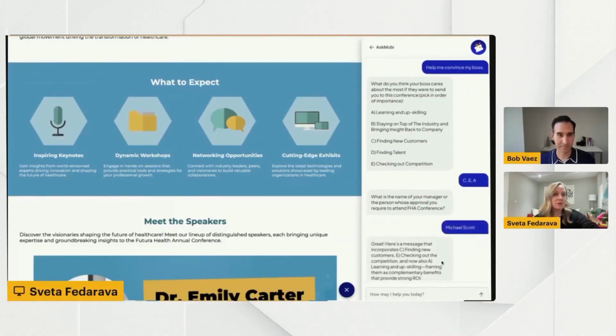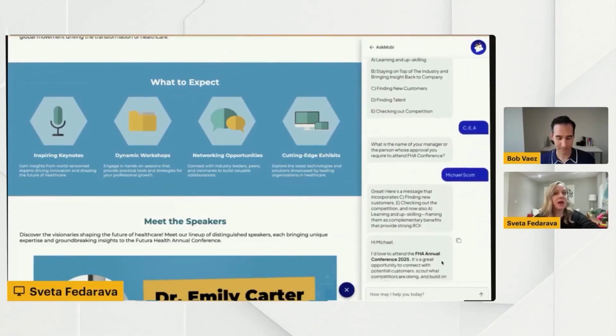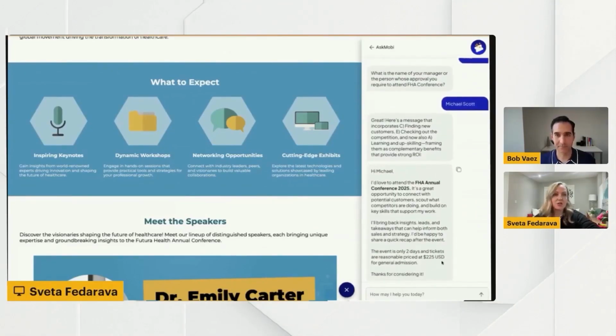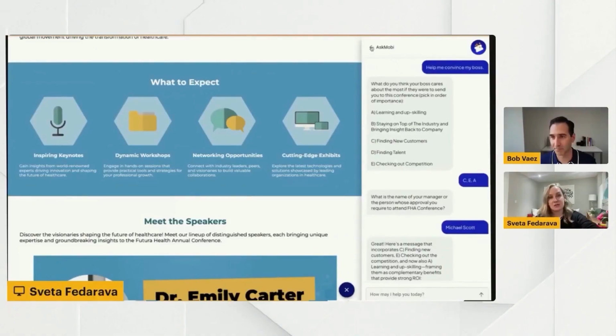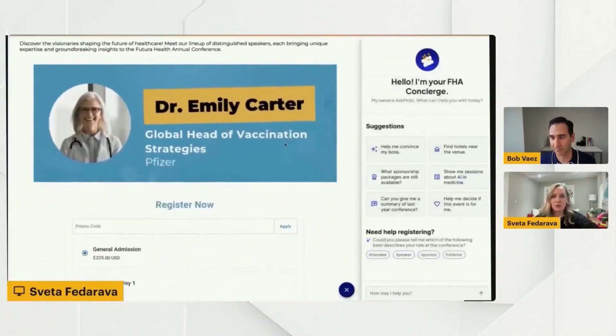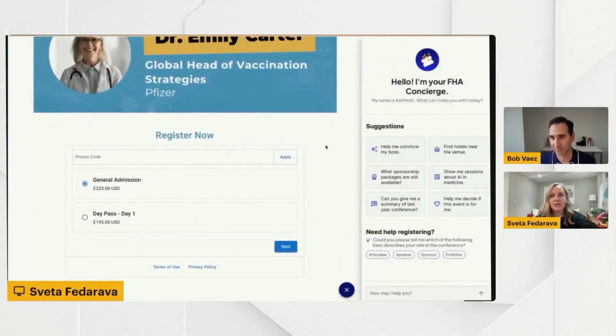So in this case, we're drafting an email to my boss, trying to convince him that I need to attend the conference. So you can even get it super customized by adding their name and any other important content that's relevant to that specific individual. So what makes it important for you to attend this conference? All of that is at your fingertips, super easy, integrated into the registration process, making it very easy to register.